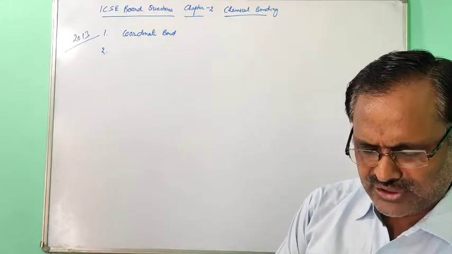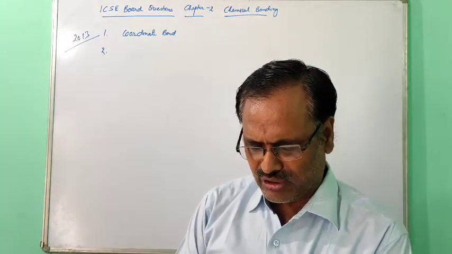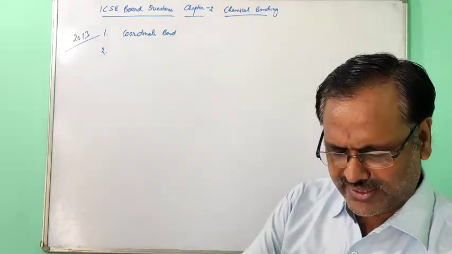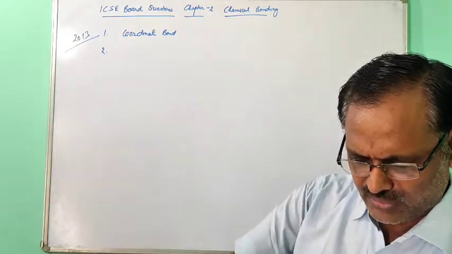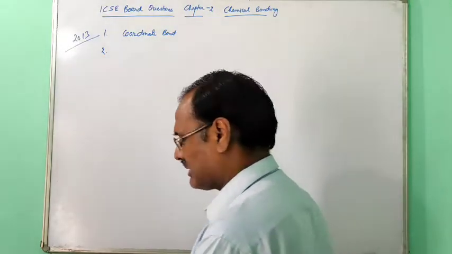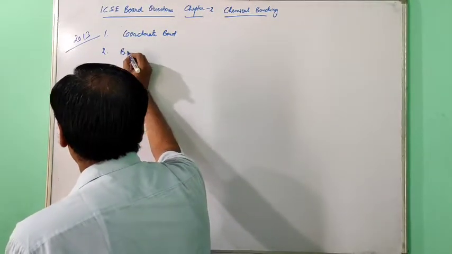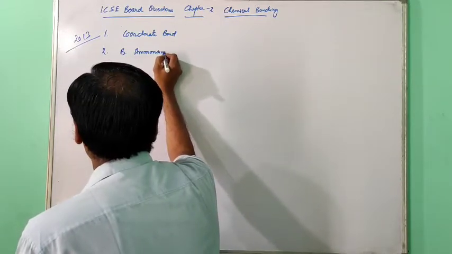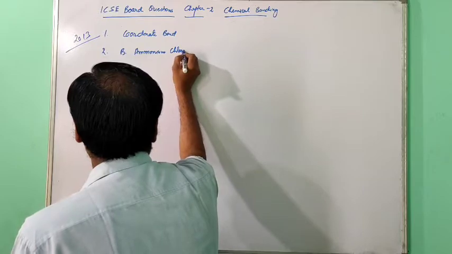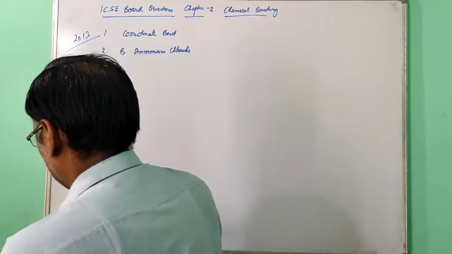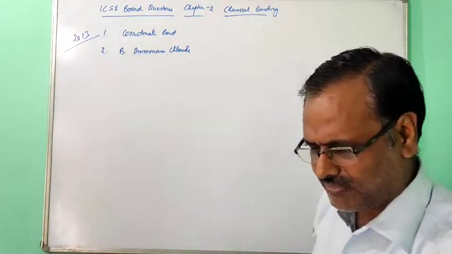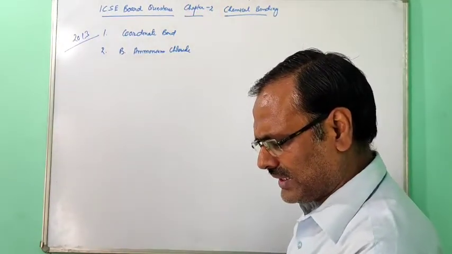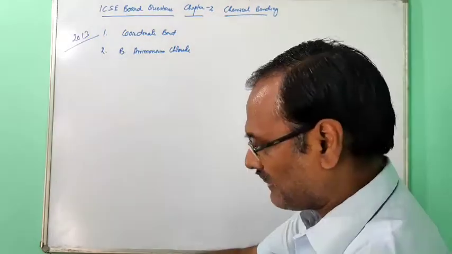Among the compounds, identify the compound that has all the three types of bond: ionic, covalent and coordinate. This is a very common question. The second one, B, ammonium chloride. This compound contains all the three types of the bond. Then 2013, this second question is over. Then the third one.